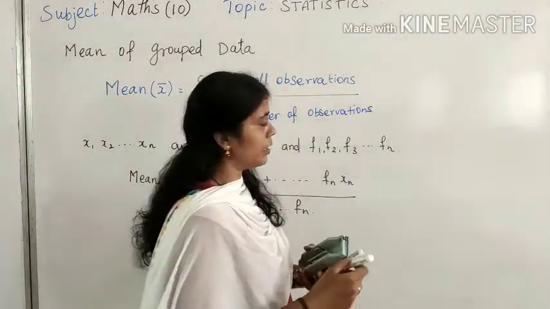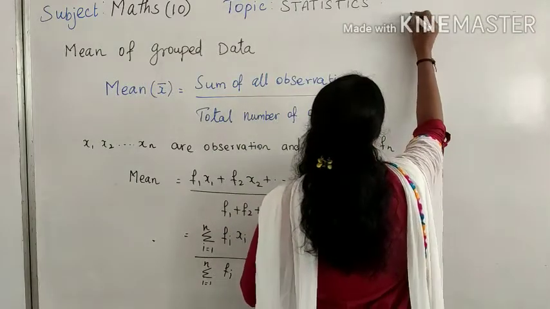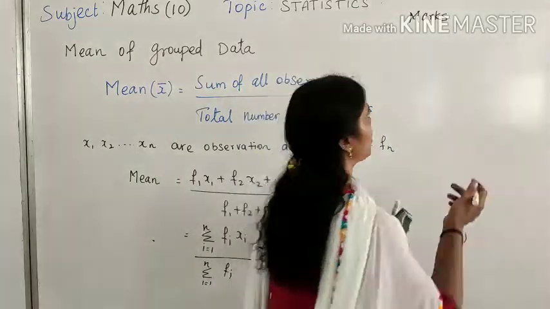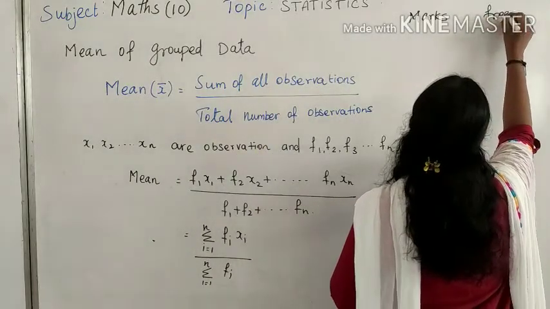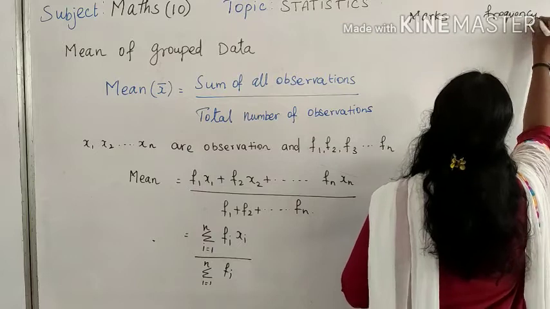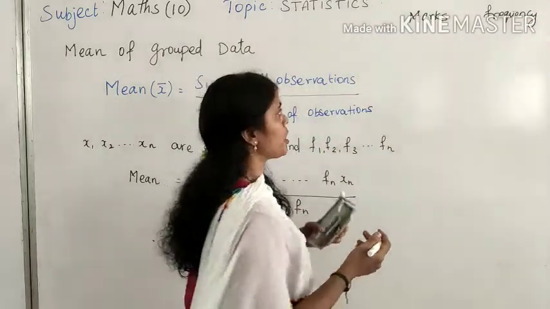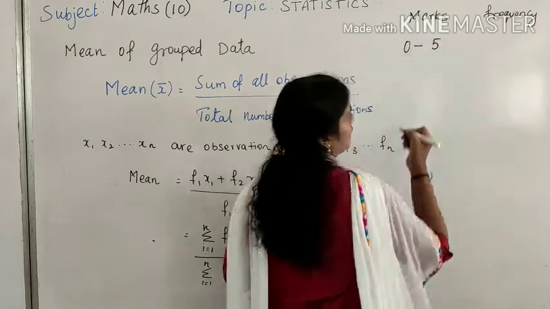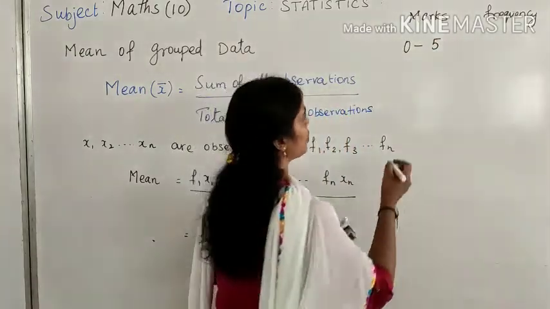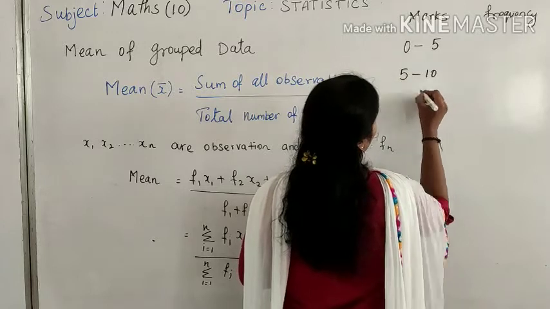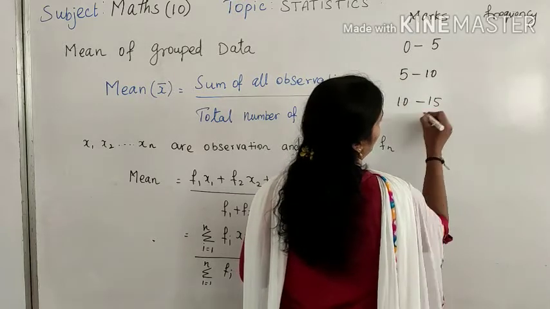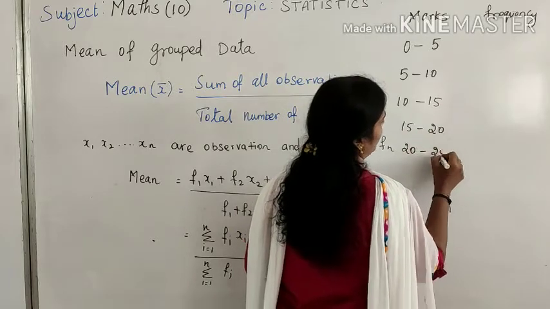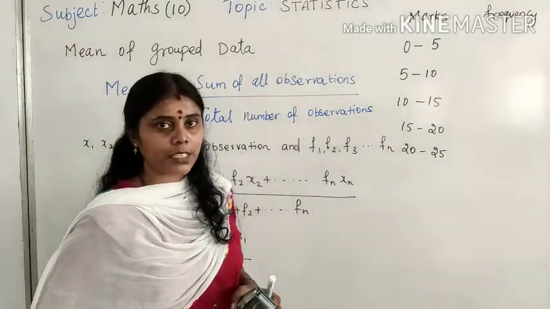So I am getting the marks of the students, right? The marks are given in class intervals, and how many students, that is the frequency, will be given. Frequency means how many students got how much mark. Suppose I take the intervals 0 to 5, 5 to 10, 10 to 15, 15 to 20, and 20 to 25, out of 25 marks.